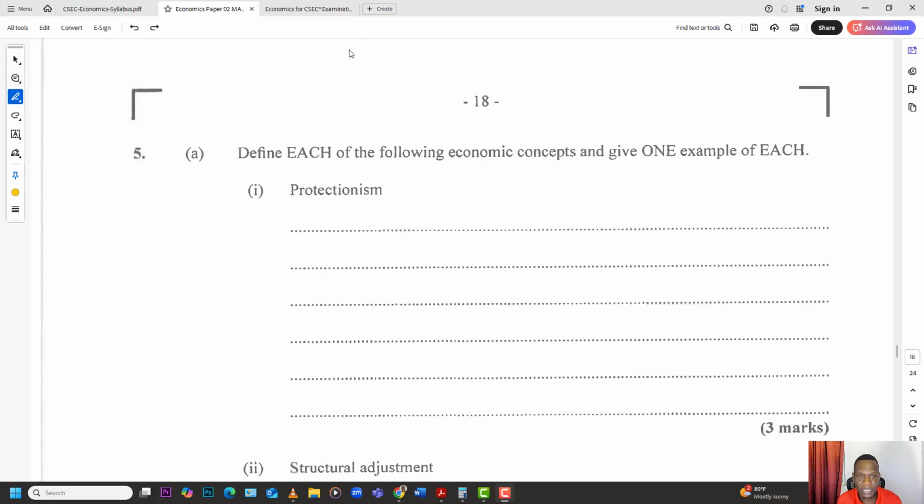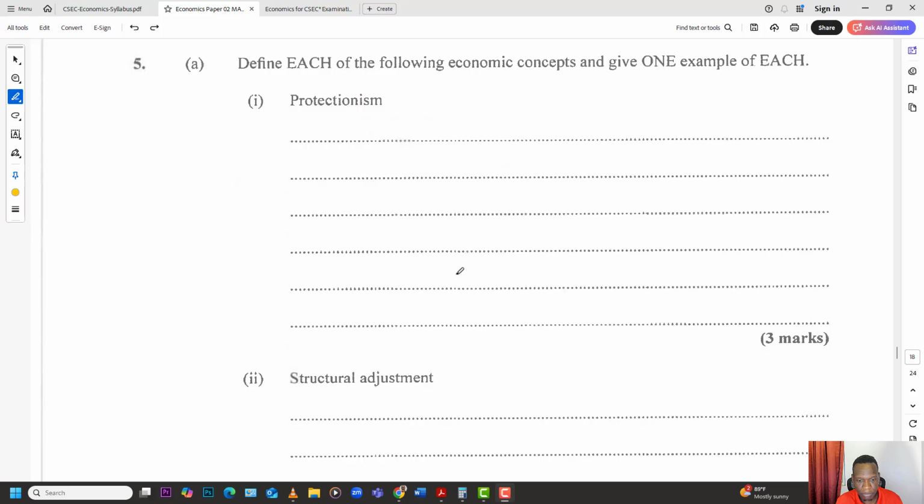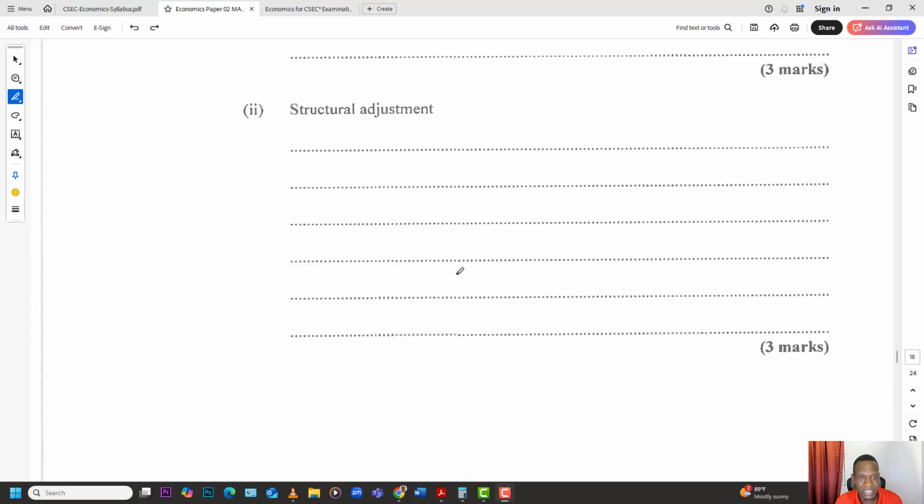Or you can put very high tariffs, like what Trump is doing, on importation, and those tariffs are going to cause the imported goods to be more expensive than local goods. So that person would say, okay, no, I'm not going to import, I am just going to buy local. So those are policies used to protect the local industry. That's protectionism right there. Based on what's going on in the world right now, it's not a good thing, but sometimes it's a necessary evil.